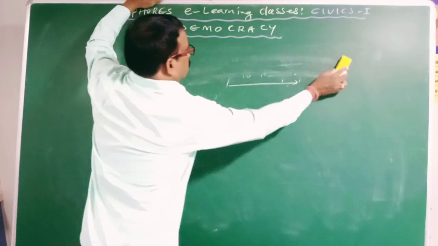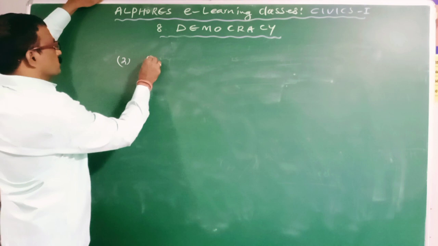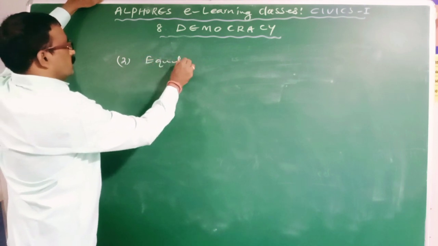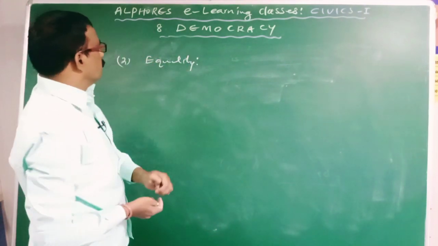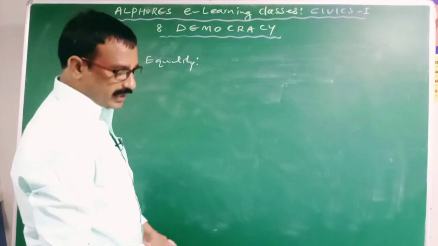Second thing is equality. Democracy is also built on the basis of equality.